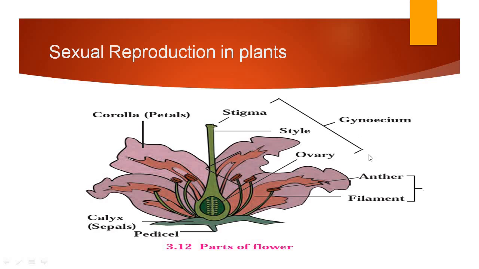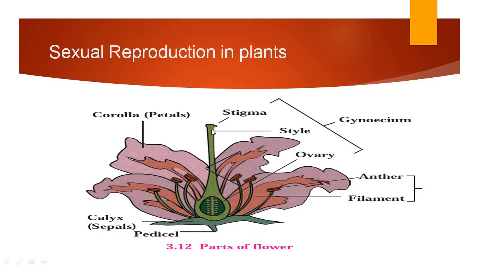Gynoecium, the essential floral whorl, contains three parts. Stigma, this is the stigma. Style, this middle tube is the style. And the ovary, you can see the ovary over here. All these are the members of gynoecium and they are called carpels. What is gynoecium? Gynoecium is the female part of the flower.